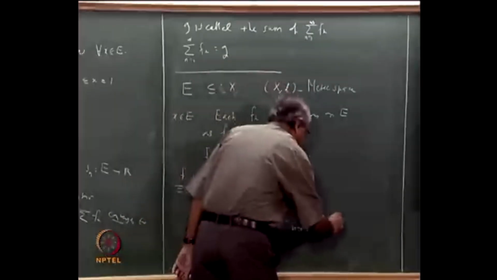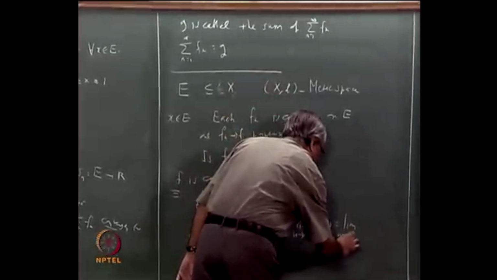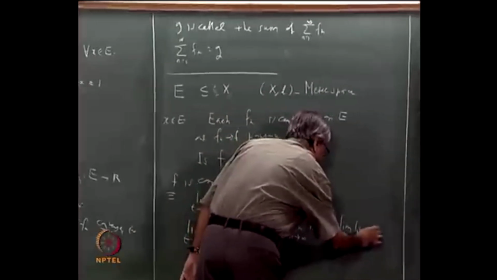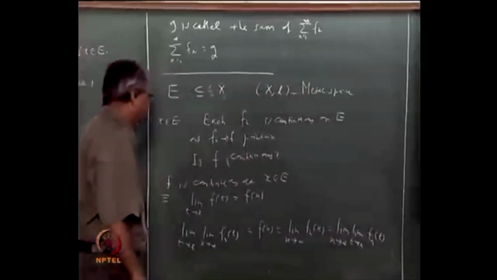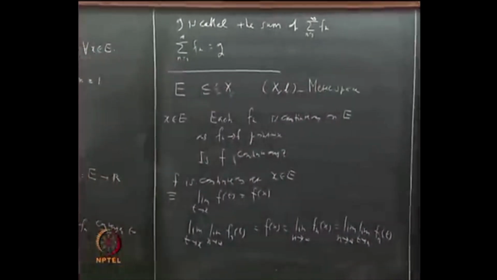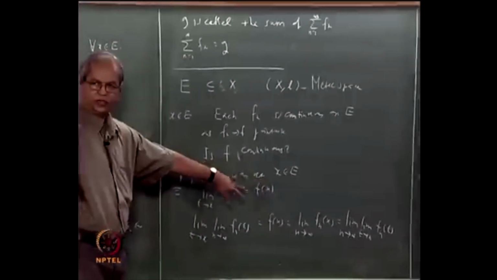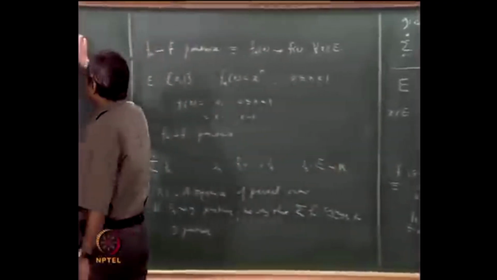So I can say that this is the same as the limit as n tends to infinity of the limit as t tends to x of Fn of t. Just look at the first and last. Let me rewrite that here.